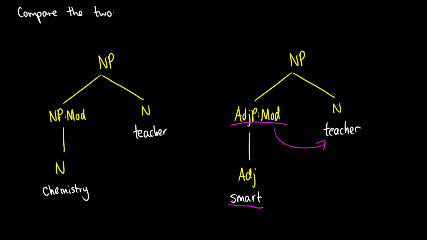Oh, a smart teacher. With chemistry teacher, this is definitely not an adjective. So we cannot say the teacher was chemistry or the teacher was chemistry-ish. We cannot do things with the word chemistry that we can do with typical adjectives. The chemistry word here functions as a noun. It is a noun. So chemistry gets the noun label, it builds up into a noun phrase, and that noun phrase modifies teacher. So what type of teacher?